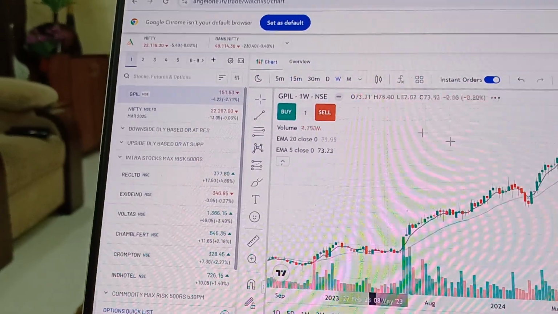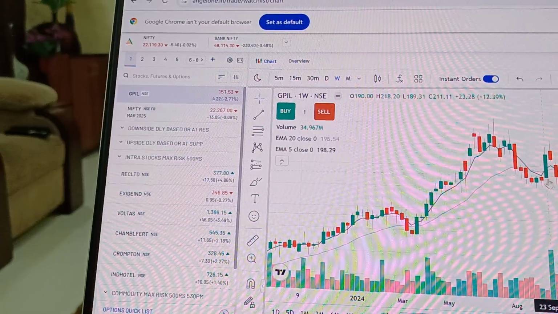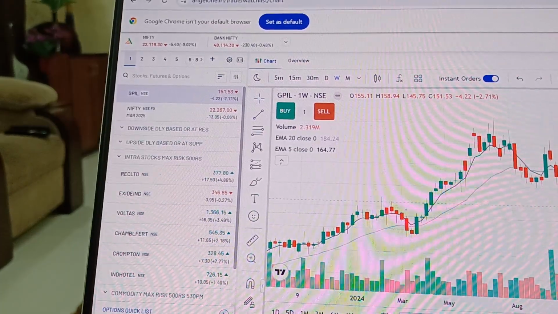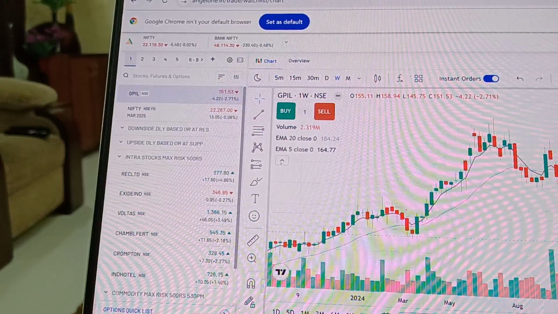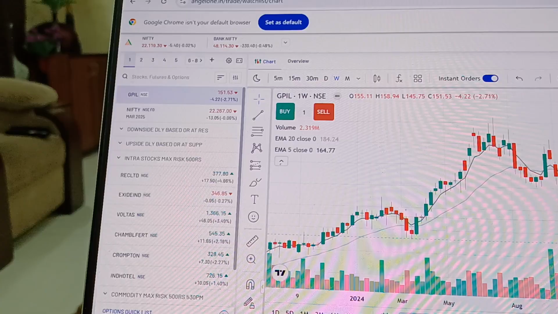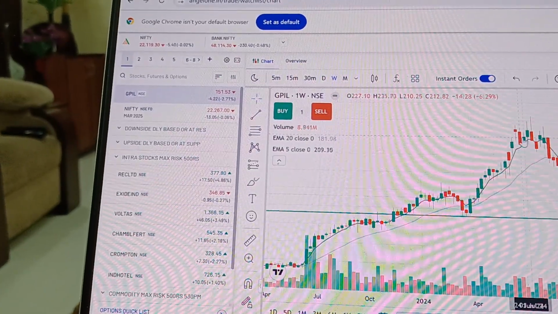As you can see here, this is the stock. It went up, came down, went up, came down, right? So I strongly feel there is a downside possible still until here. There is still a slight room possible.